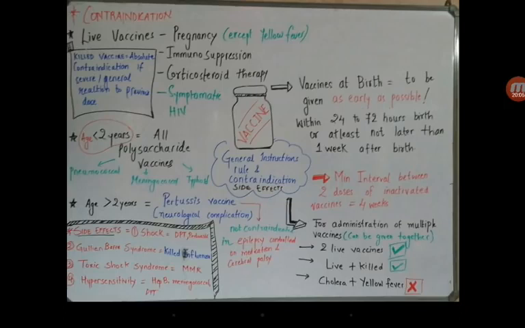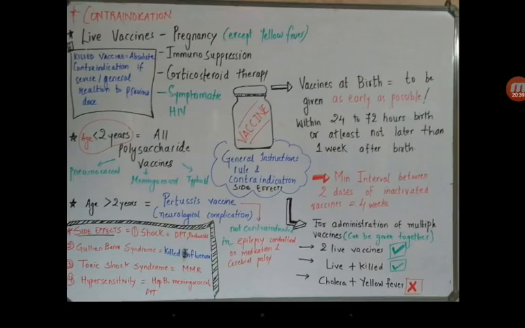Now, all polysaccharide vaccines, as I said, are contraindicated below 2 years. Basically, S. typhi, pneumococcal and meningococcal are polysaccharide antigens, so these three polysaccharide vaccines are contraindicated below 2 years of age. For age greater than 2 years, pertussis vaccines are contraindicated because they can produce some neurological complications.